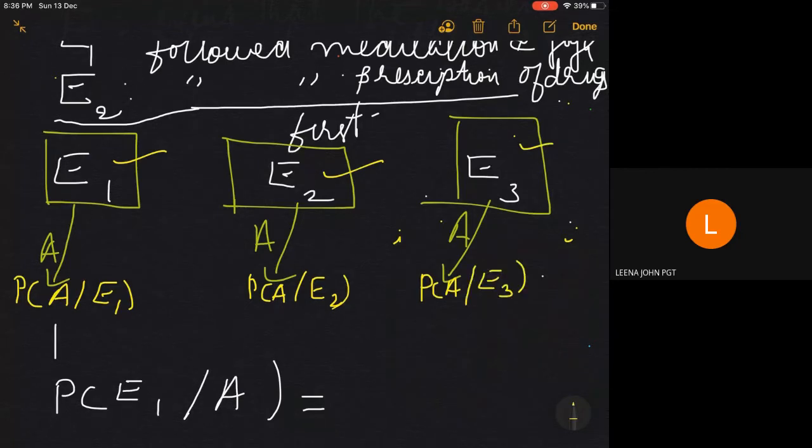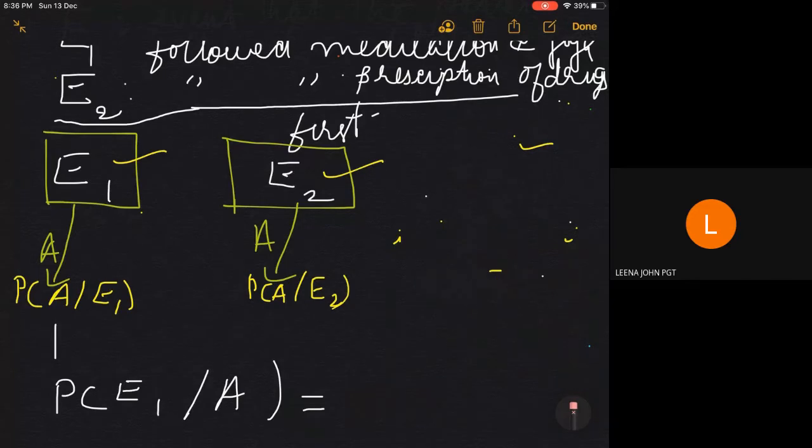Now for the branches, you can directly write P of E1 and P of E2. And you can also see that there is no P of E3.